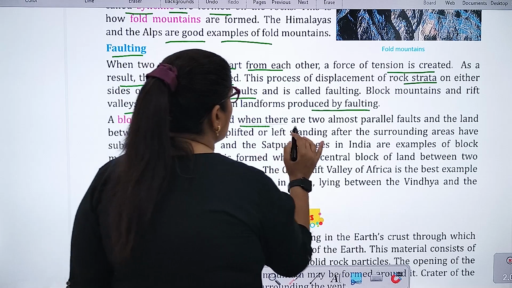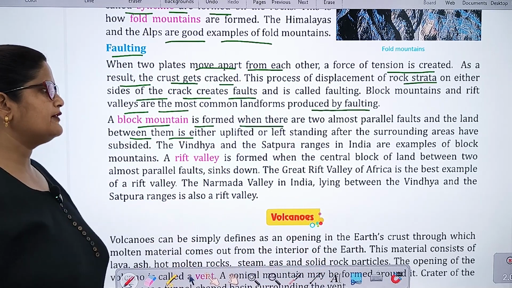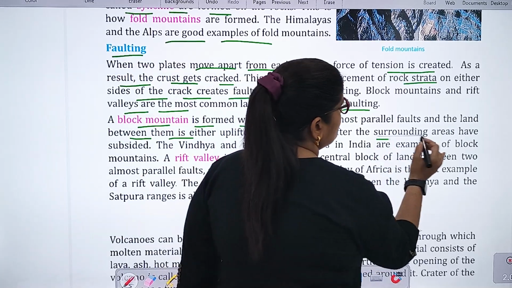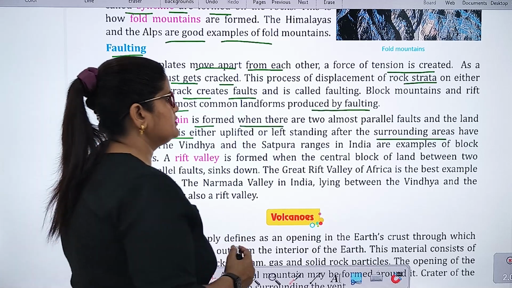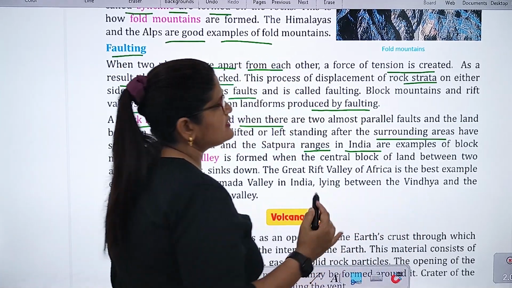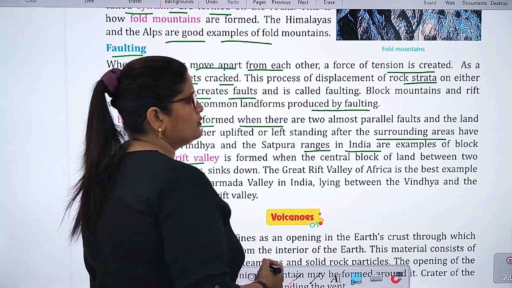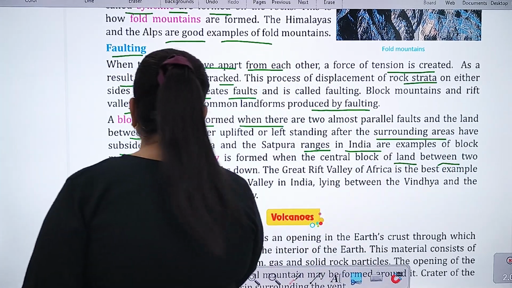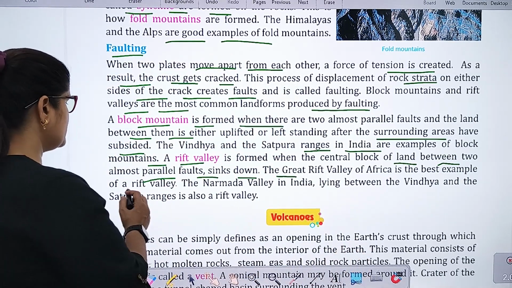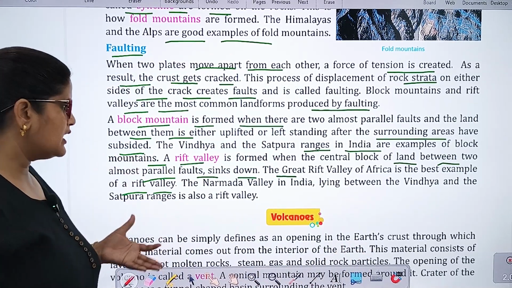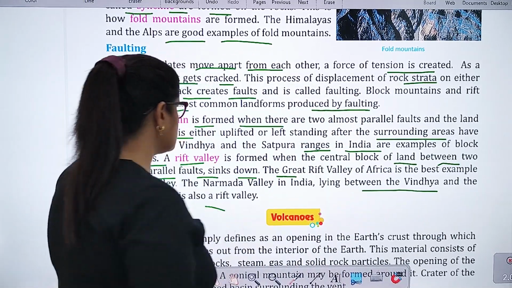A block mountain is formed when there are two almost parallel faults and the land between them is either uplifted or left standing after the surrounding areas have subsided. The Vindhya and the Satpura ranges in India are examples of block mountains. A rift valley is formed when the central block of land between two almost parallel faults sinks down. The Great Rift Valley of Africa is the best example of a rift valley. The Narmada Valley in India, lying between the Vindhya and the Satpura ranges, is also a rift valley.